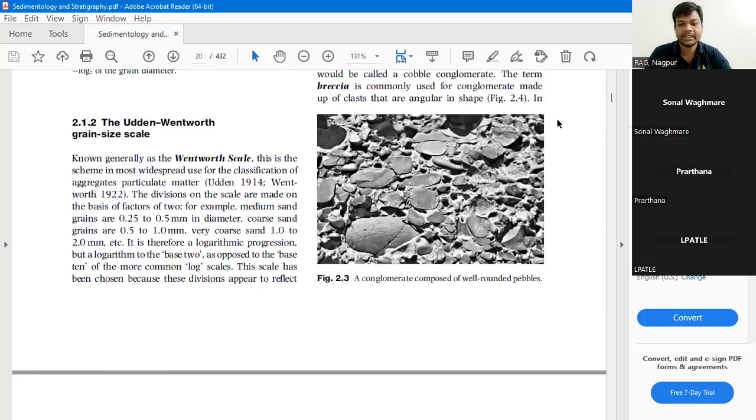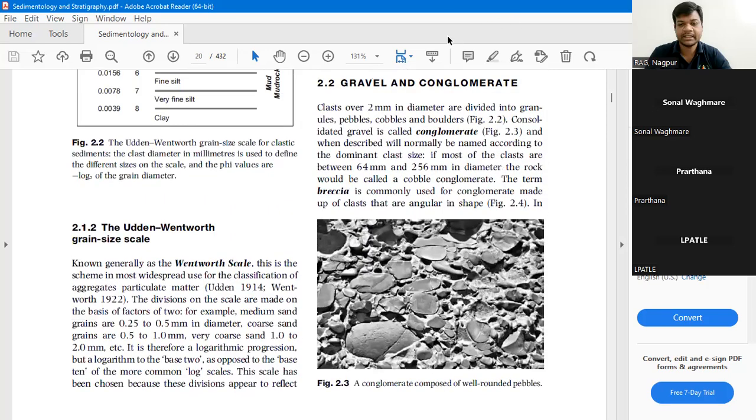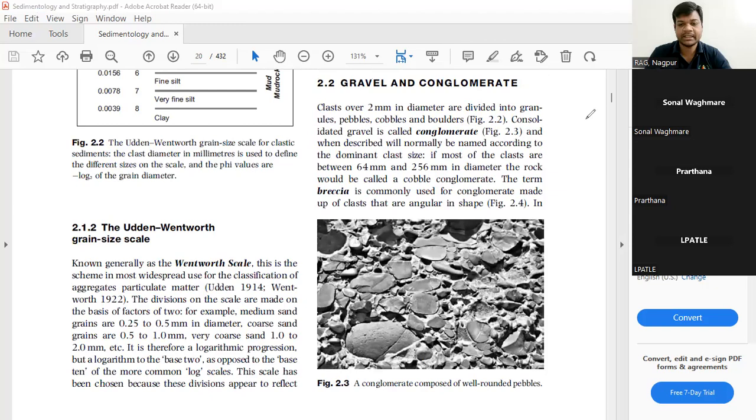Next are the conglomerates. I have told you yesterday itself about the conglomerate. So clasts over 2 mm in diameter are divided into granules, pebbles, cobbles, and boulders. So consolidated gravel is called conglomerate.